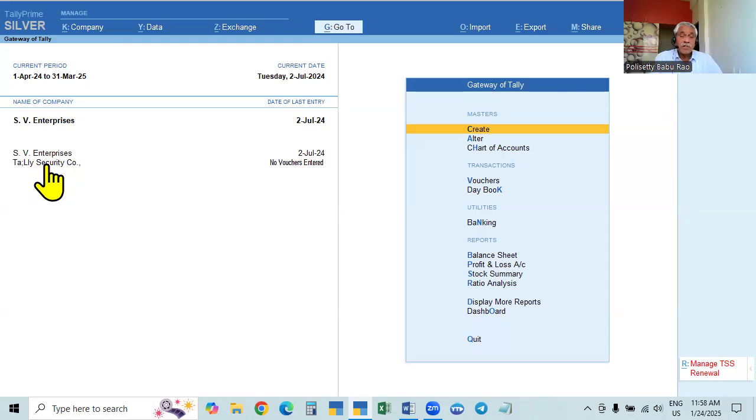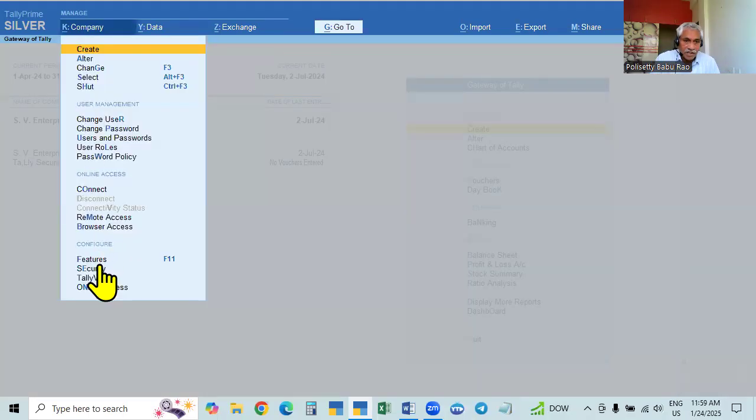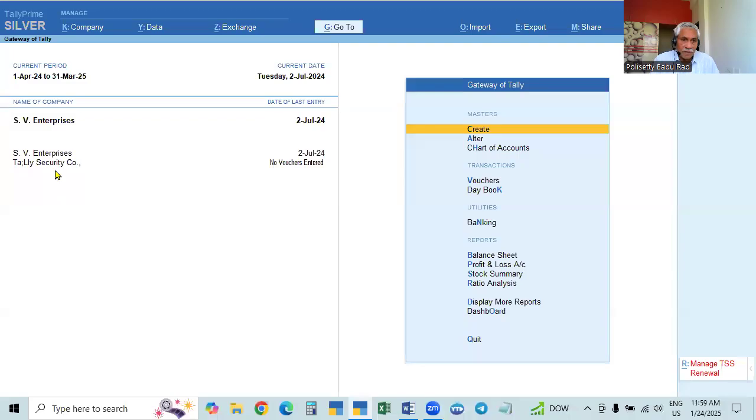But now, in both the cases, we will delete the username and password totally. We will delete the user access control. That is also called security control. We will remove it, which means the username and password both we will remove. In one case, I will remove in this Alt K company menu in the security button for one company. For another company, I will delete this in the alteration page.